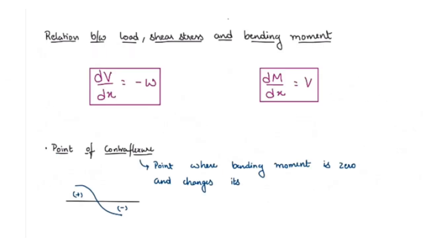Now let us look at the relationship between load, shear stress and bending moment. The relationship between load and shear stress is given by dV by dx equals minus W. Our next relationship, between shear stress and bending moment, is given by dM by dx equals V, where V is the shear stress. Now there is also one term called point of contraflexure. So what is point of contraflexure? It is the point where bending moment becomes zero and changes its sign.